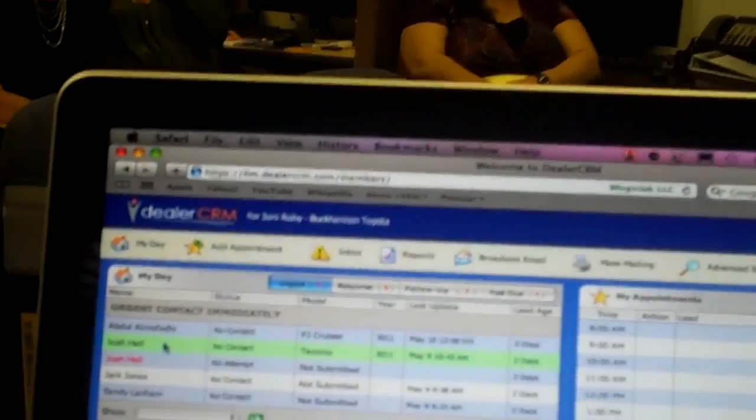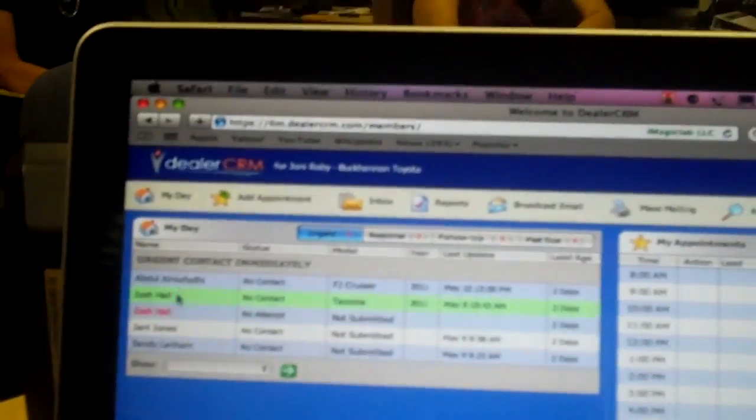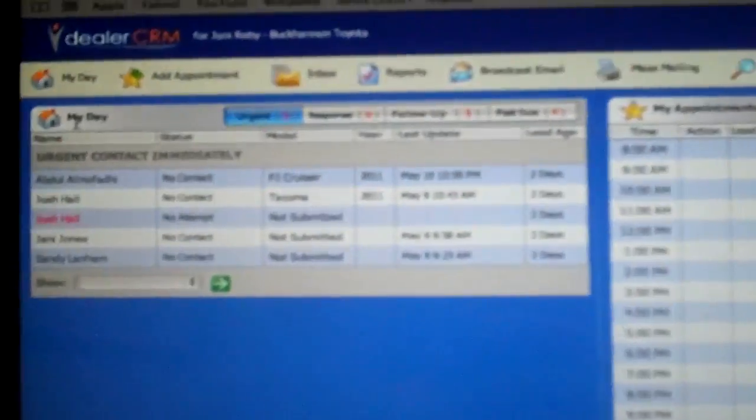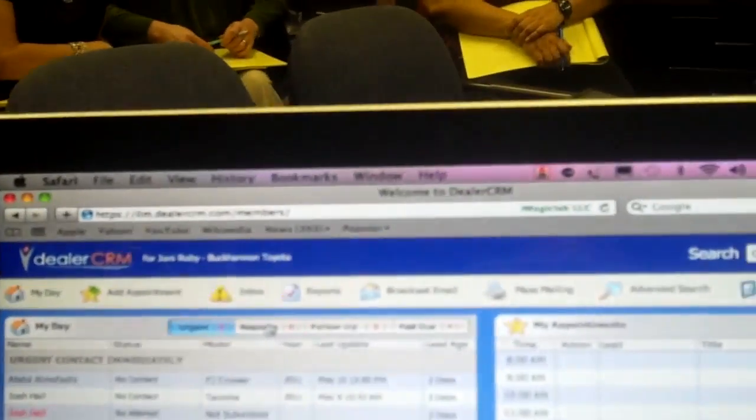That's the first thing they're going to do: click the fresh leads. Now, if you think about it, follow my logic here, all they need to do is click the urgents to hit your fresh leads. After that, if there are any responses, they should go right over here to responses, and those are the second most priority. Those are the second hottest things. Those are people that contacted you back. And why is that the second most priority, folks?